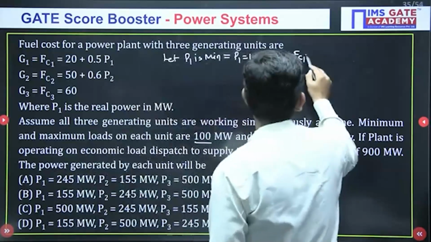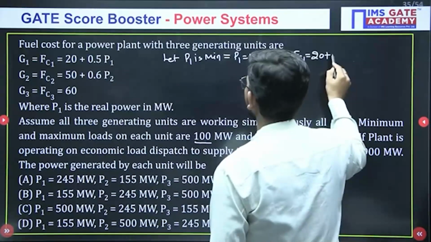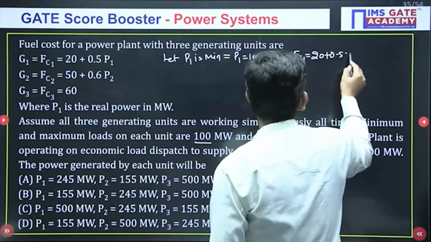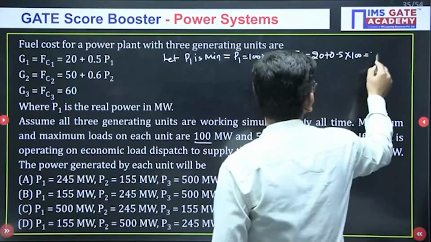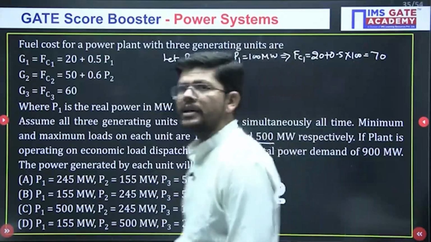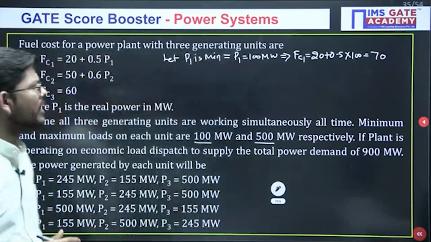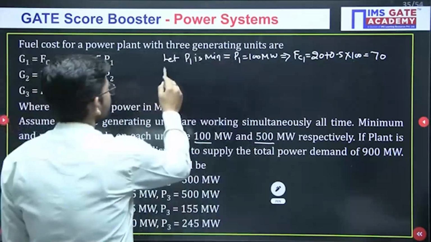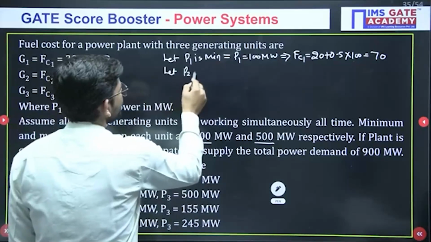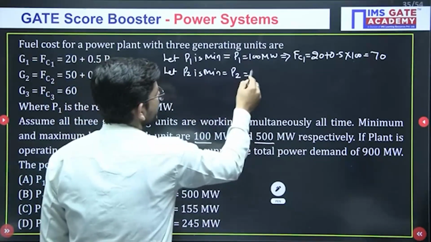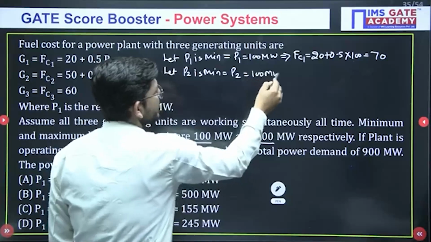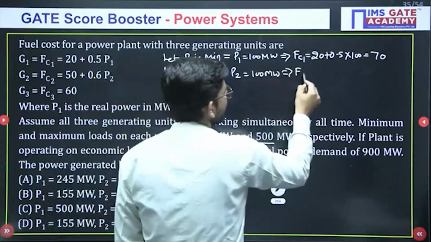For generator 1 it will be 20 plus 0.5 into 100, so you will get 70 rupees per hour. That will be the cost. Similarly, if P2 is minimum, that means P2 is 100 megawatt. In that case, what will be FC2?